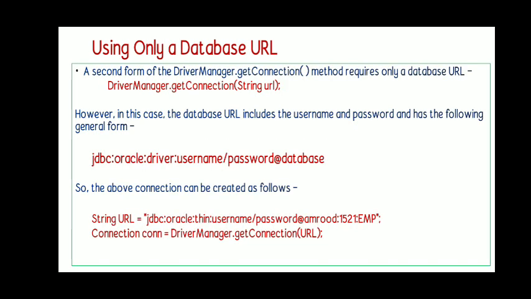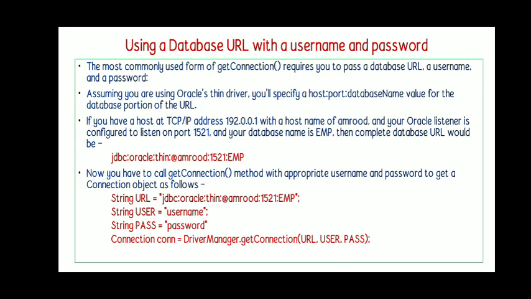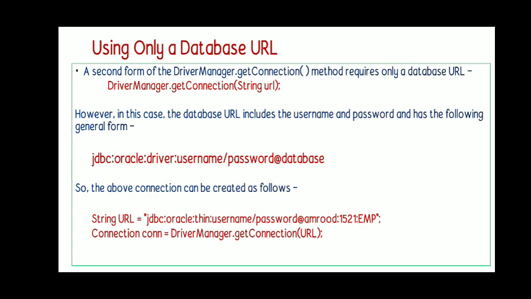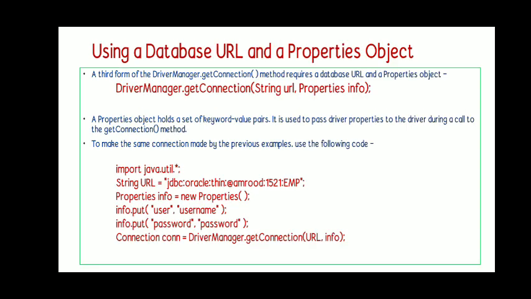The previous slide shows the getConnection method with the URL alone. The next constructor is using URL, username, and password. The next to this is URL and some properties.